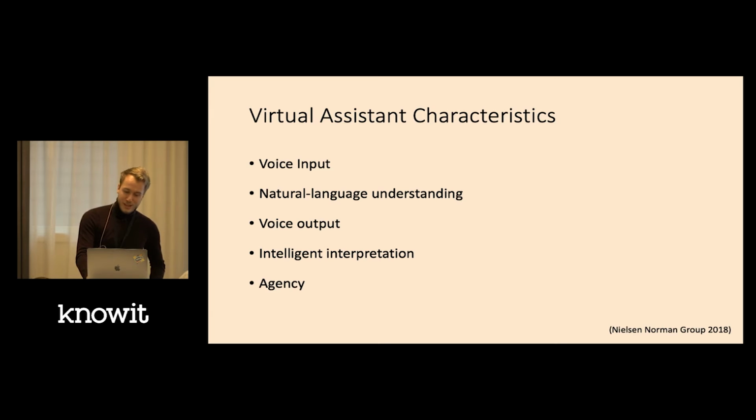And the fifth one is agency, which basically means that the assistant undertakes actions that the user hasn't specifically requested, which could be, if you're booking an appointment, the assistant will save it in your calendar automatically and stuff like that. So it's actually an assistant helping you in your daily life.